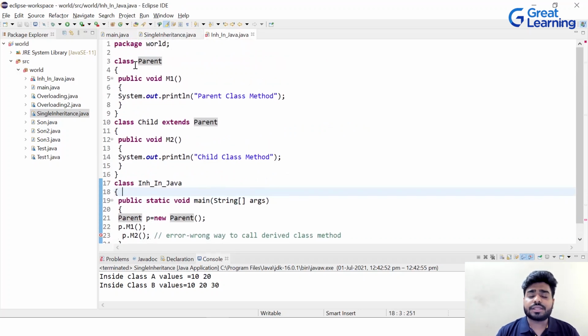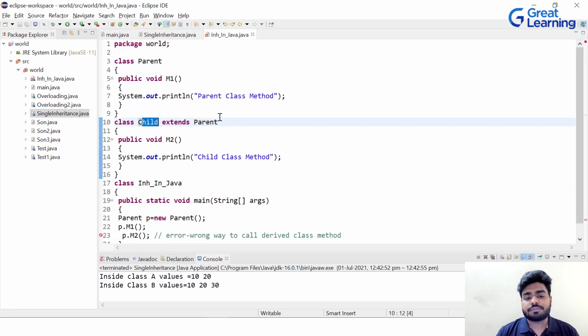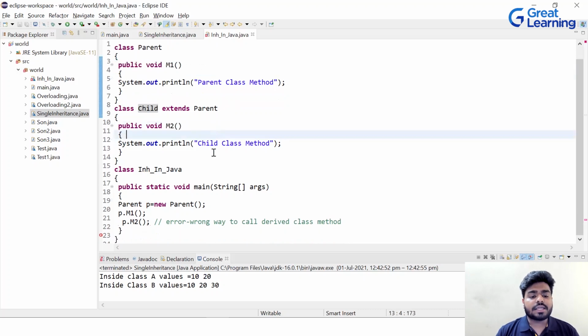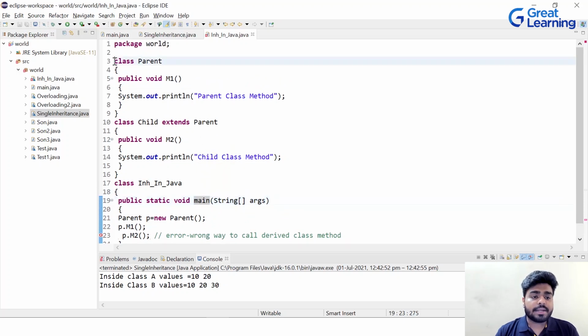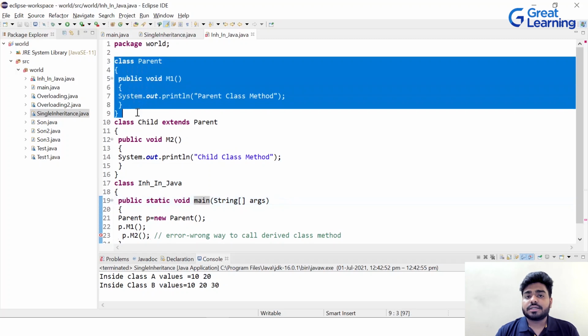Now, if you look here, we have the same scenario, okay? There's a class parent, we have the M1 method. We have a class child, which is inheriting properties from the parent class, and it is having its own method, which is M2. That means child is also having M1 method, right? And then we are creating an object of parent. Now understand, we are creating an object of parent, right? So when you're creating an object of parent, that means you're limited to only this class. You can't access the child because your object is of parent, not of child.